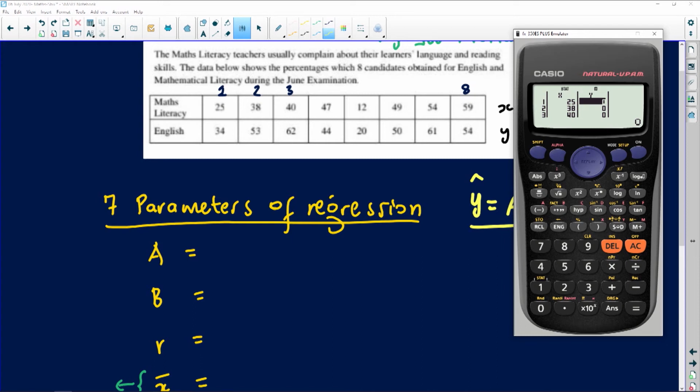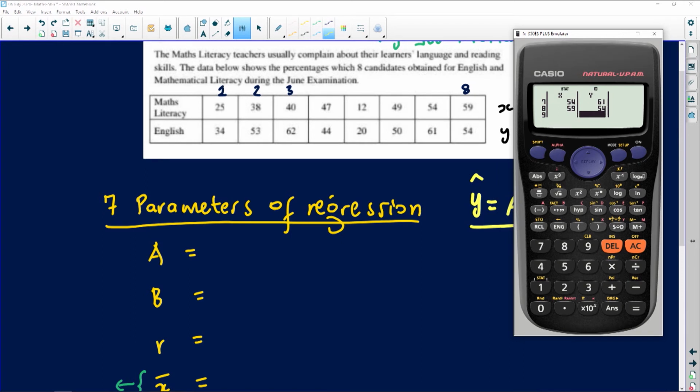So the first mark for English is 34, and the second mark for English is 53. The next mark is 62, then the next mark is 44, then the next mark is 20, and then the next mark is 50 for English. The next child who got 54 for maths literacy got 61 for English. And then the last child who got 59 for maths literacy got 54 for English. You insert your values in your calculator. Very nice, no complications there.